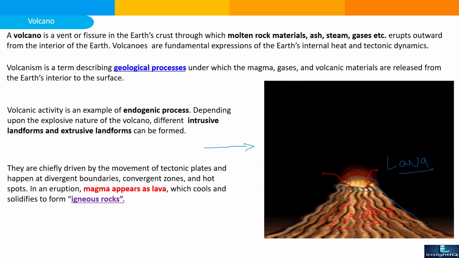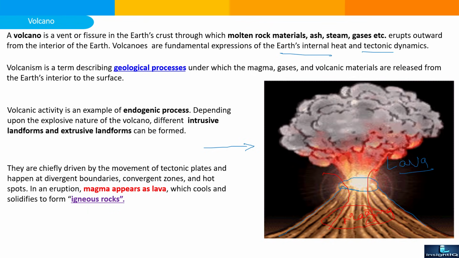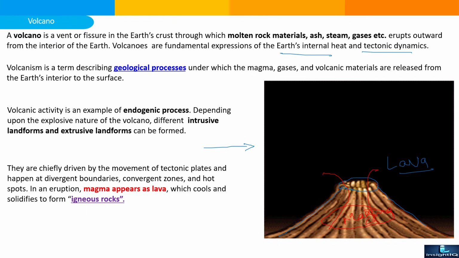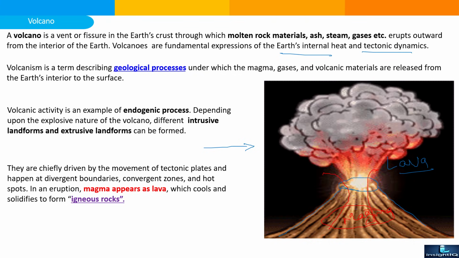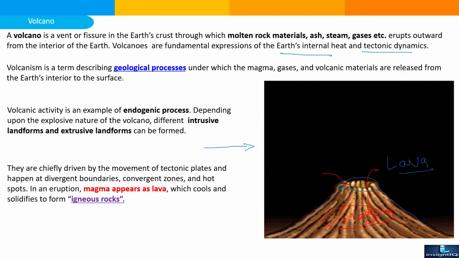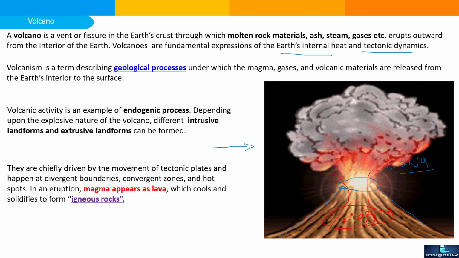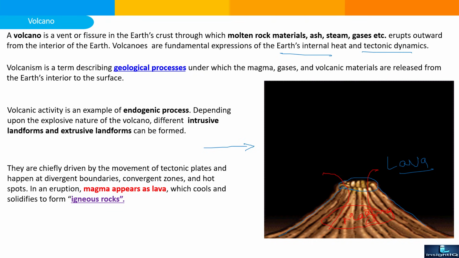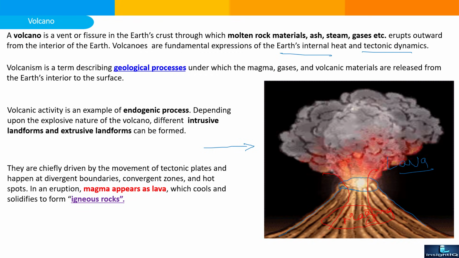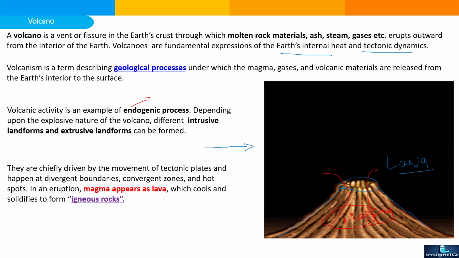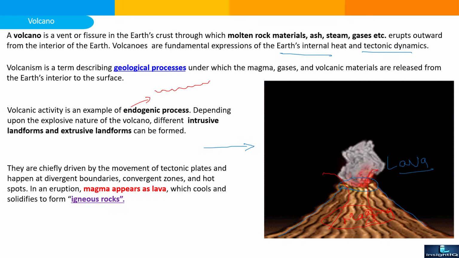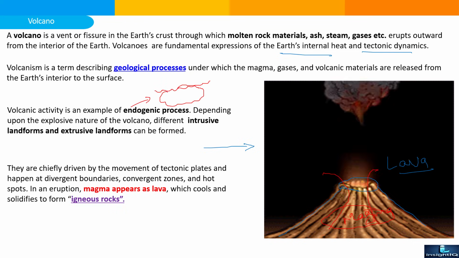Volcanoes are a fundamental expression of the earth's internal heat and tectonic dynamics. Volcanism is a term that generally describes the complete process or mechanism of volcanic activity, the geological process under which magma, gas and volcanic material are released from the earth's interior to the earth's surface. Volcanic activity is an example of an endogenic process. Now, what is an endogenic process? The processes or activities that happen beneath the earth's surface are known as endogenic processes.